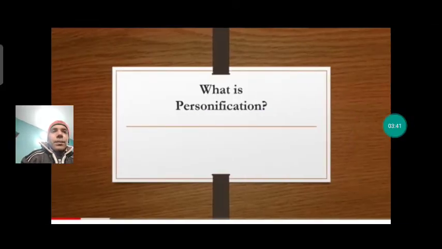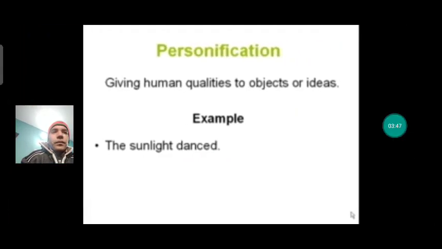Now we can discuss personification. What is called personification? Giving human qualities to objects or ideas. That is called personification. What is the meaning of human quality? The quality which human beings have. For example, human beings can see, taste, feel, cry, and laugh. So when all these qualities are given to a non-living thing, that is called personification.